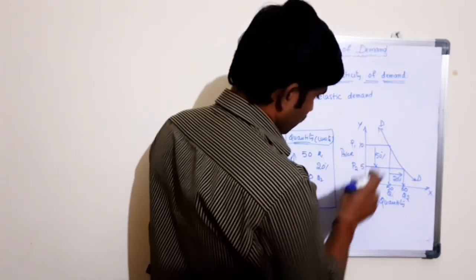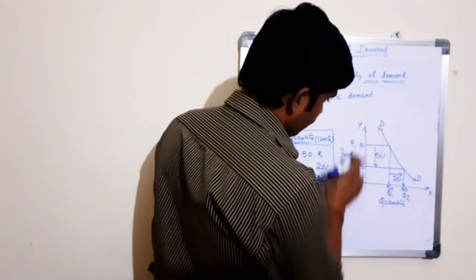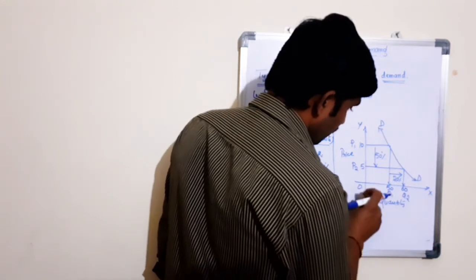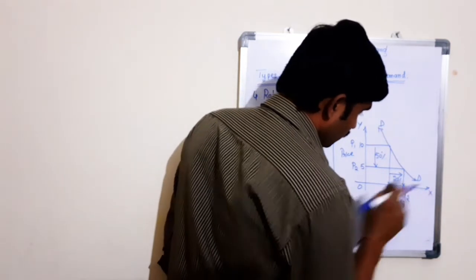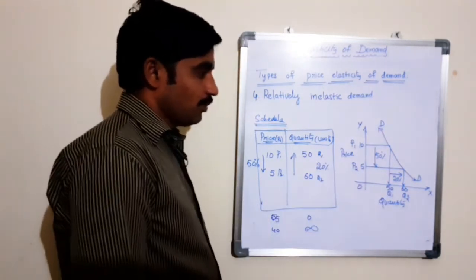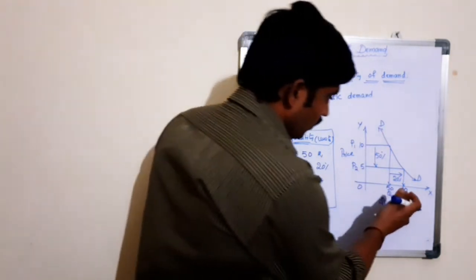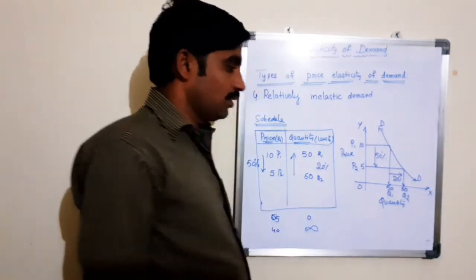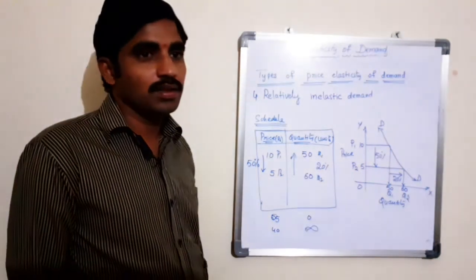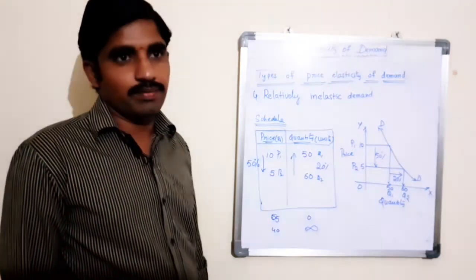Here the price of the product is decreasing from OP1 to OP2, then the quantity demand of the commodity is increasing from OQ1 to OQ2. 50% decrease in price of the product leads to only 20% increase in the quantity demand of a product. This is a situation called as relatively inelastic demand.